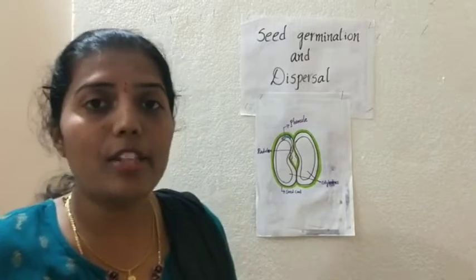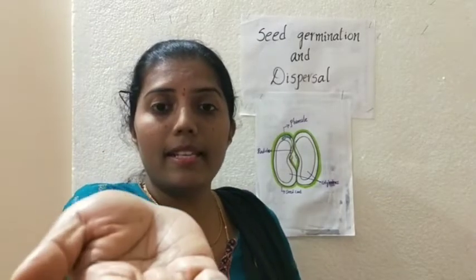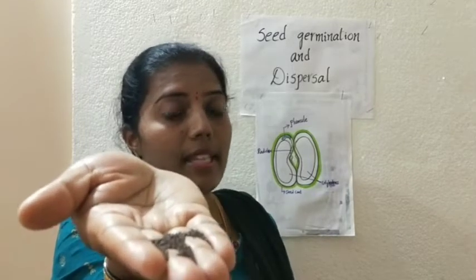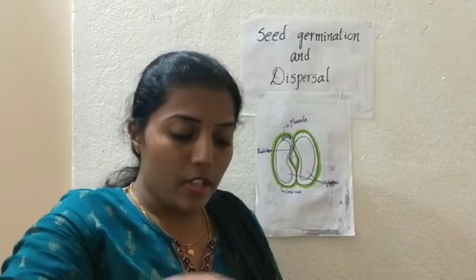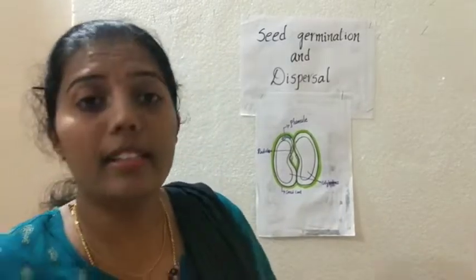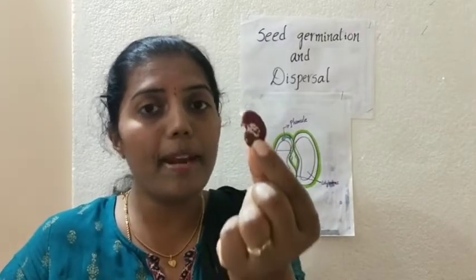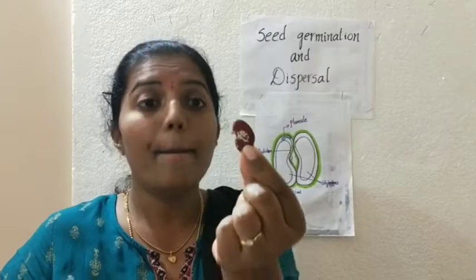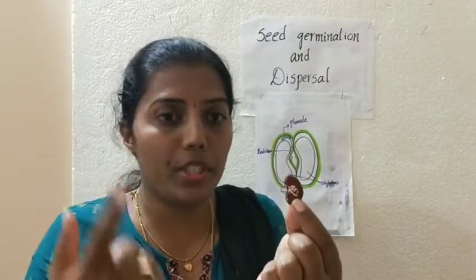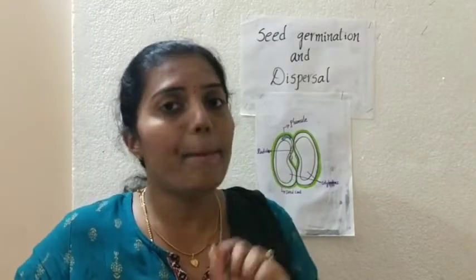So here I'll show you few examples. That is, here these are the mustard seeds. These are mustard seeds, very small in size. And I have brought a double beans also. This is bigger in size compared to mustard. But still, even mustard will have the same parts which I am going to teach now, and even this double bean seed also will have the same parts.